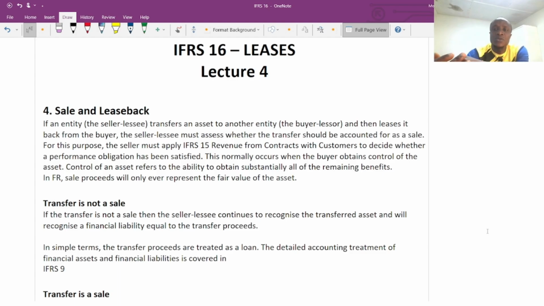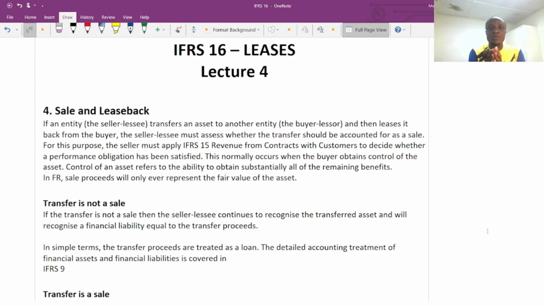Today, we are going to complete IFRS 16. We are going to look at the accounting treatment for sale and leaseback transactions under IFRS 16. Now, let's understand the concept of sale and leaseback.